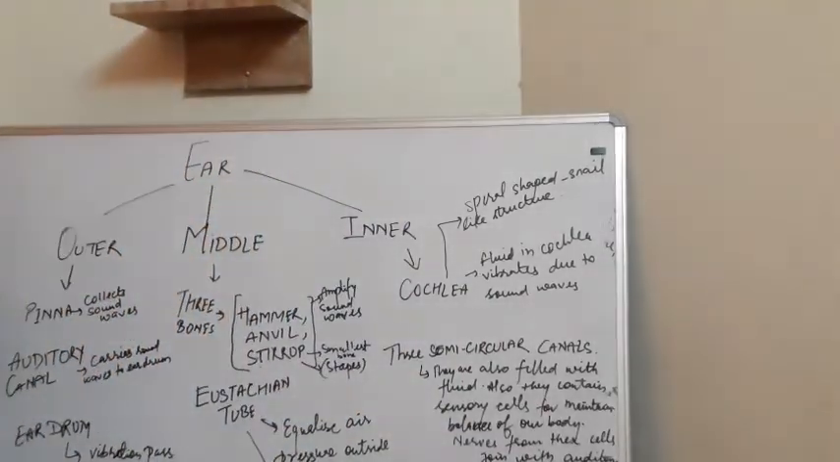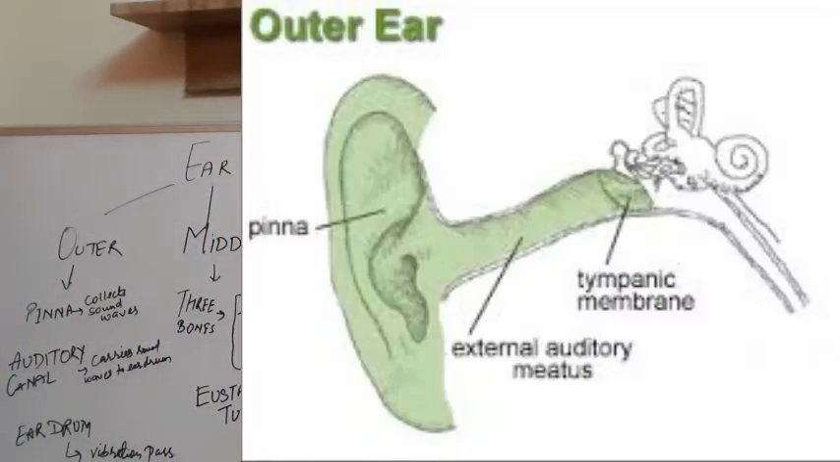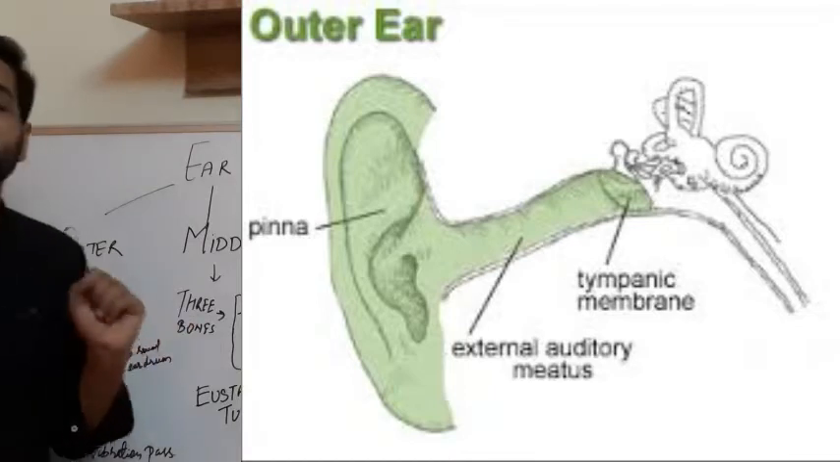Then the second part is the auditory canal. The auditory canal carries the sound waves collected by the pinna. These carry sound waves to our eardrum. Then the third part is the eardrum.